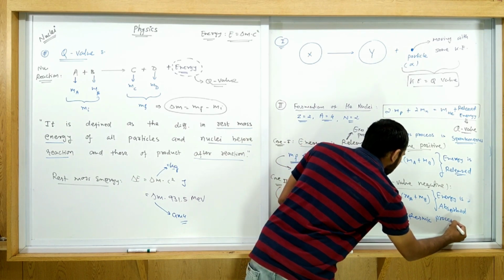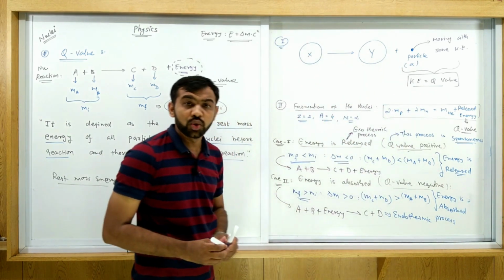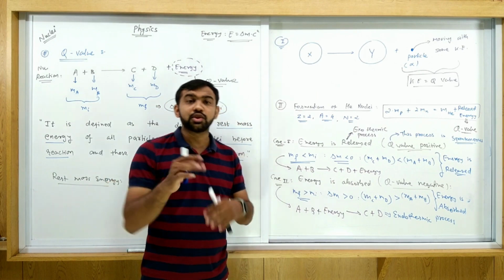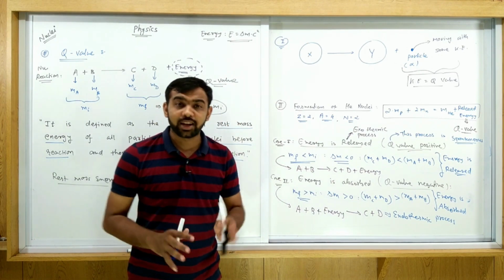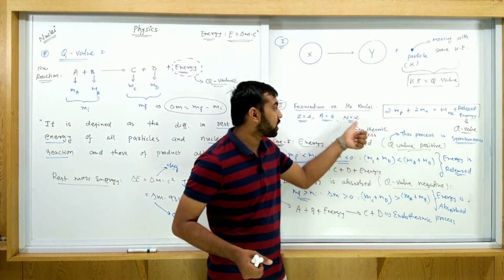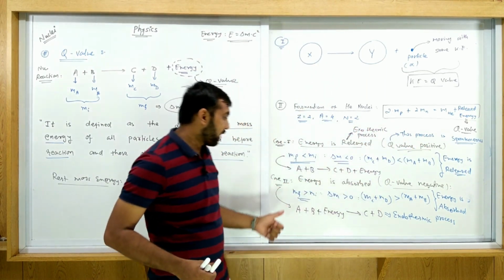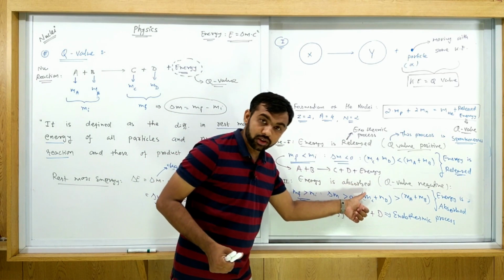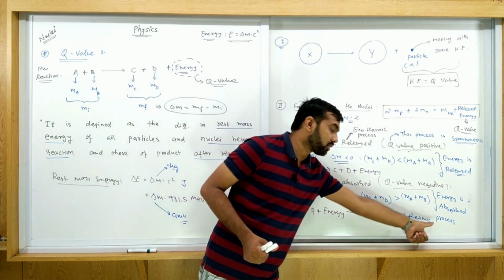Endothermic process. This type of question asks which of the given processes is endothermic and which is exothermic. If energy is released, the Q value is positive, and we call it an exothermic process. If energy is absorbed, then we call it an endothermic process.